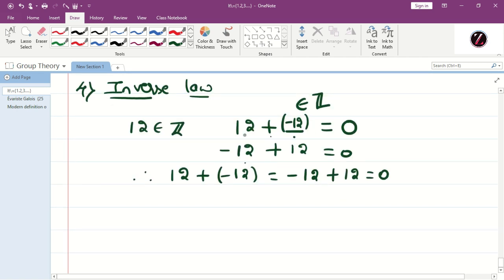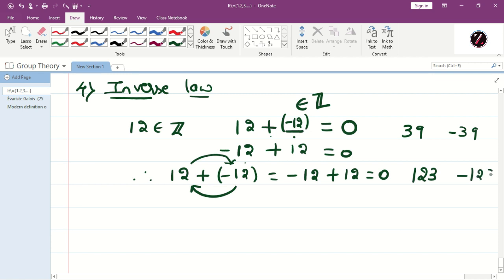So this is true for every element. Therefore, here minus 12 acts as the inverse of plus 12, or plus 12 acts as the inverse of minus 12. So similarly, what is the inverse of 12 means minus 12. What is the inverse of minus 12 means plus 12. Similarly, what is the inverse of 9? Minus 9. What is the inverse of 123?